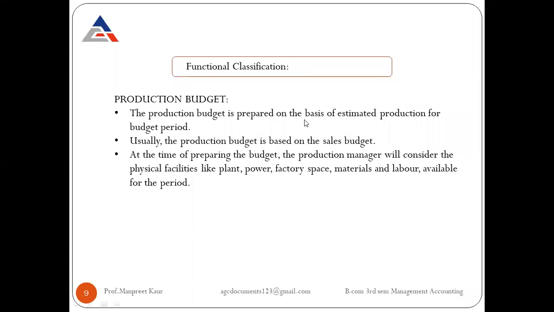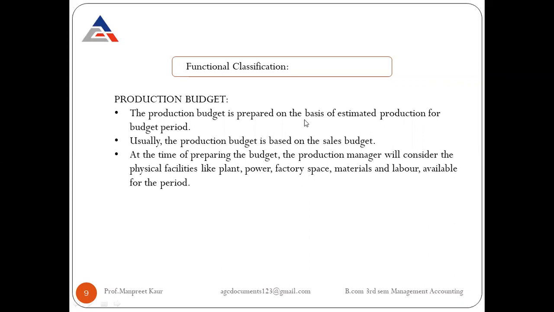What are the parts, what is the factory space, what is the material used within the organization, and how the labor is used by the organization. The labor and the workers must be experienced so that the raw material will not be wasted. All these things must be understood and analyzed by the organization while maintaining the production budget.